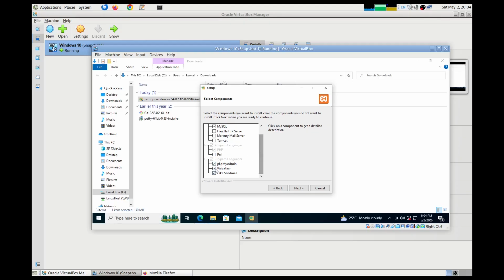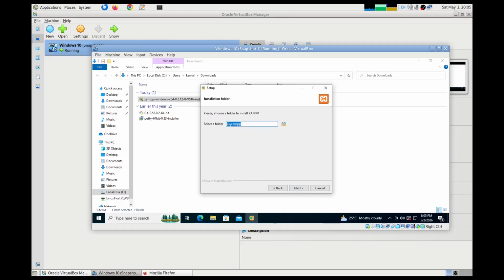PHPMyAdmin we will have, and we don't want the other two, Webalizer and Fake Sendmail, because we are not going to send emails. PHPMyAdmin is a database administration tool that can be used to administrate MySQL databases. So what I have selected is the MySQL database and PHPMyAdmin.